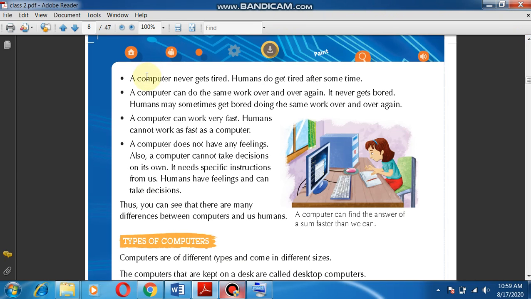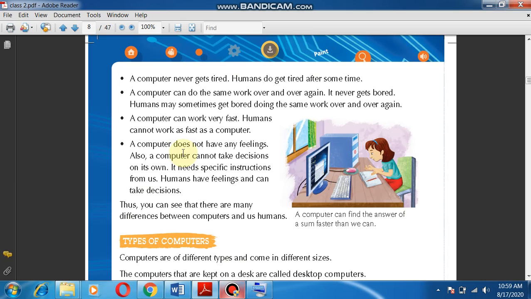After doing some work, we get tired, but a computer never gets tired. Humans do get tired after some time. A computer can do the same work over and over again, it never gets bored. Humans may sometimes get bored doing the same work over and over again. A computer can work very fast. Humans cannot work as fast as a computer. The speed of a computer is amazing.